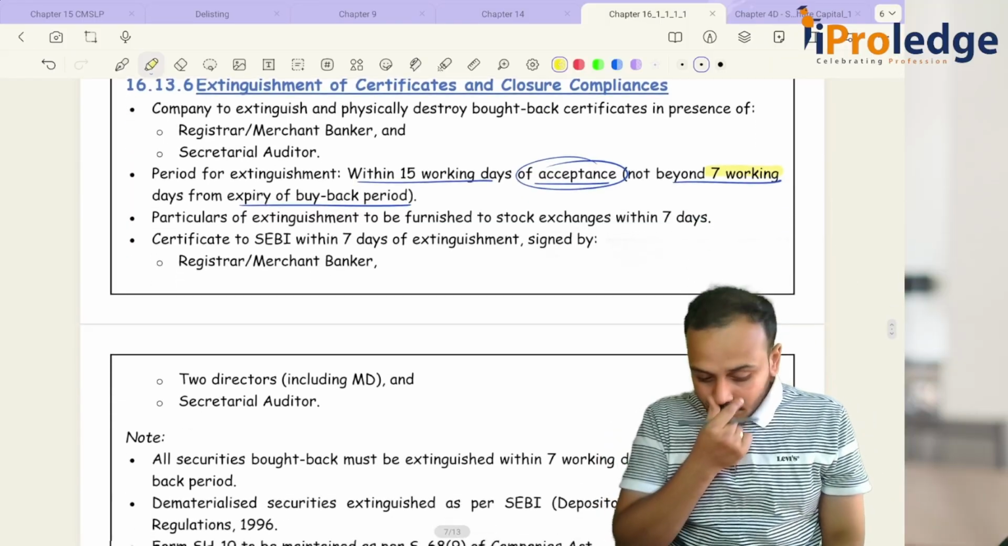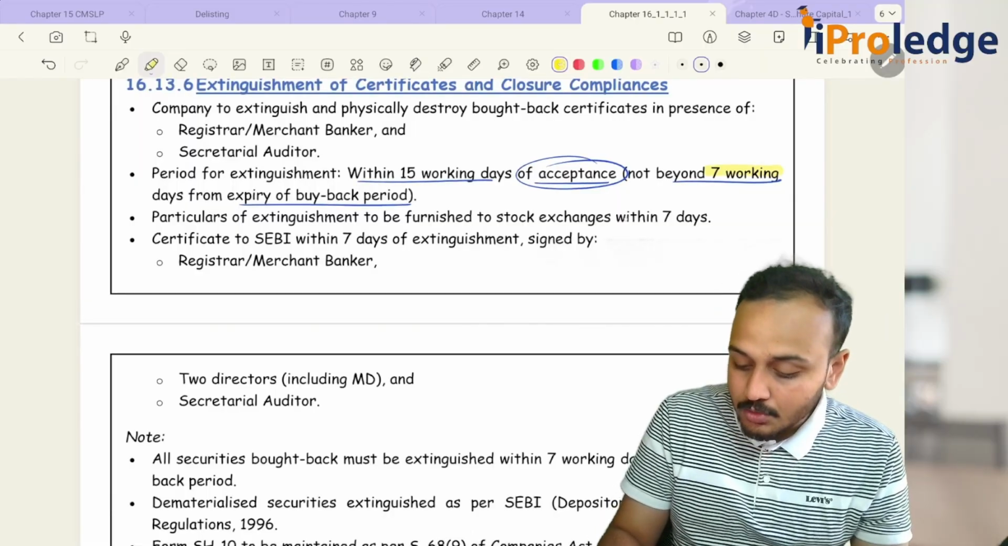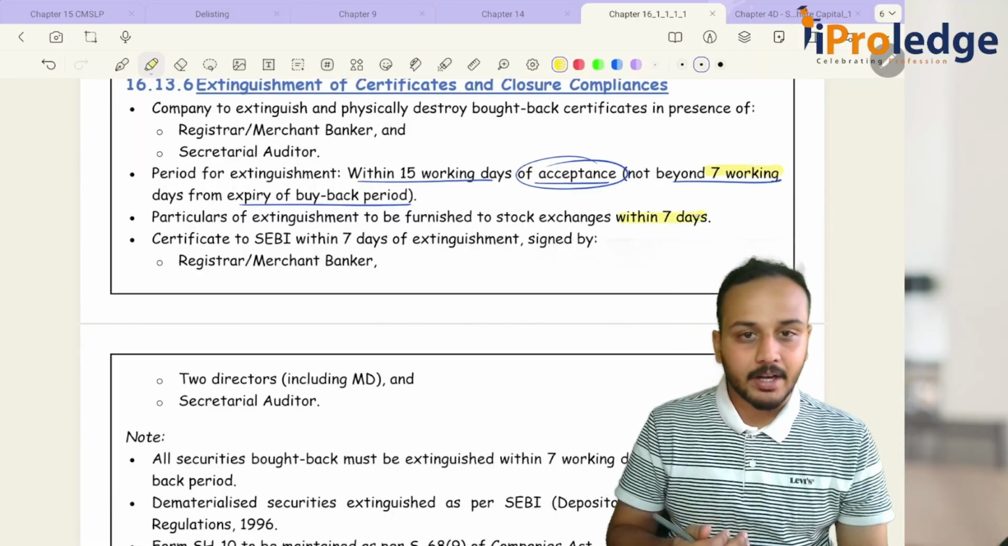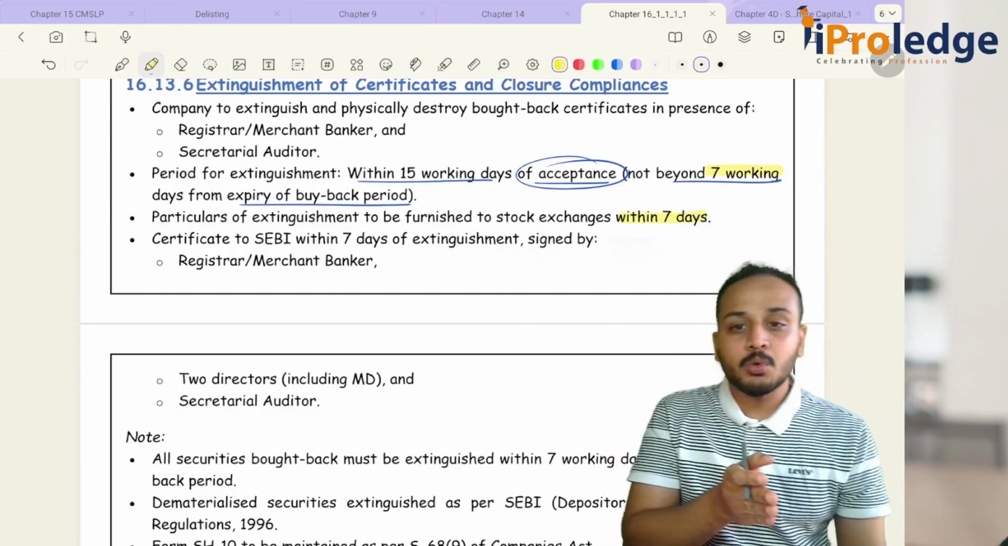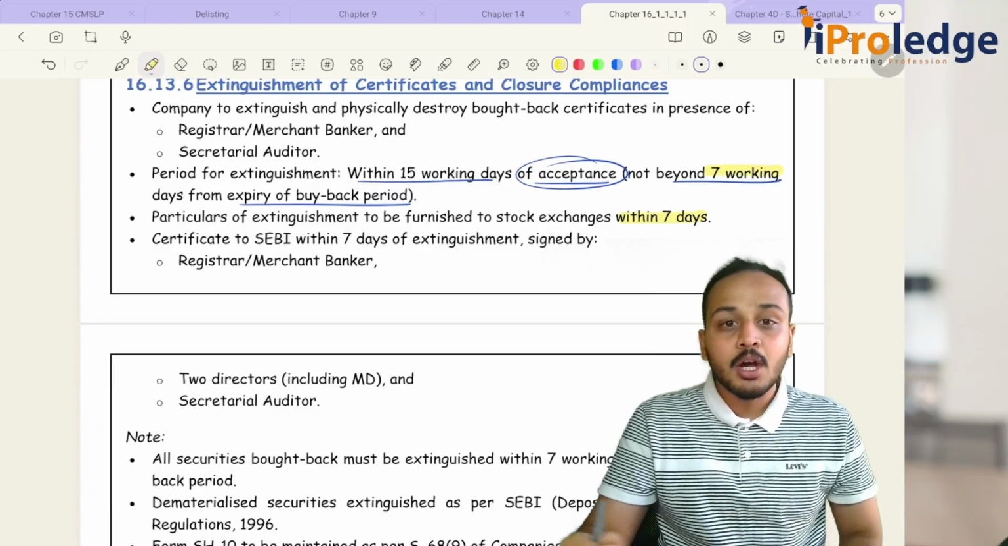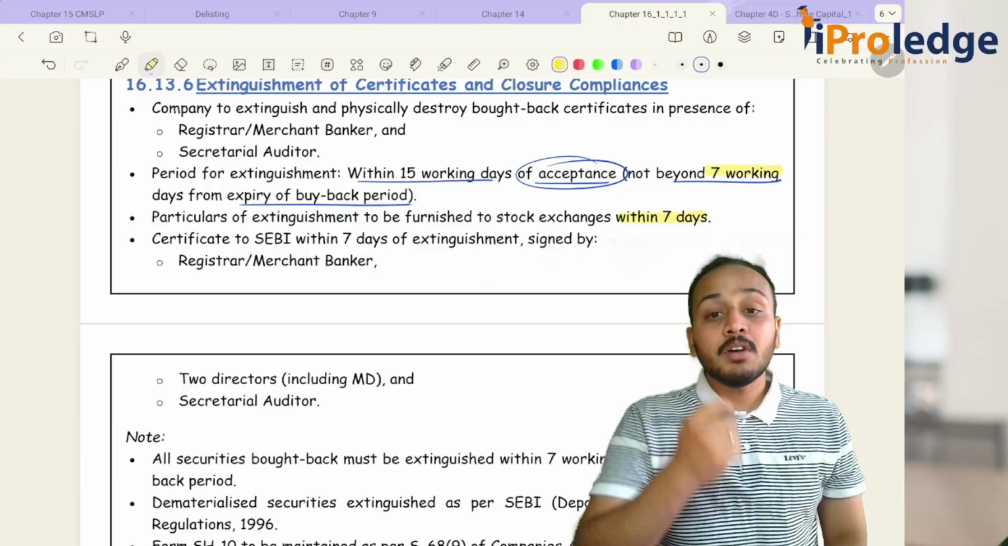Then the particulars of extinguishment are to be furnished to the stock exchange within how many days? Within 7 days. I have extinguished my share certificates. After extinguishment, I have 7 days to file it with SEBI. How much time do I have? 7 days.